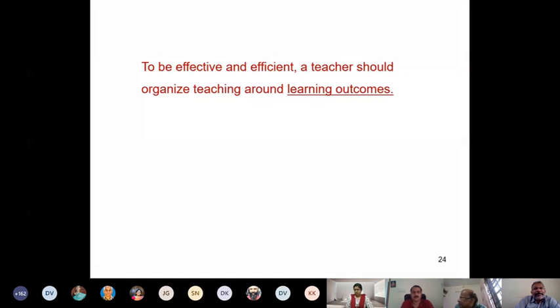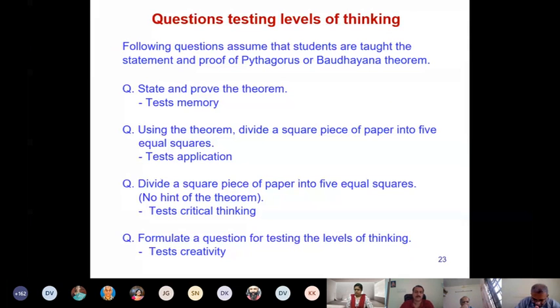Now, the next step of a recipe. Okay, so now I hope people have understood what is the meaning of a good question. So, as I've said, you cannot decide whether a particular question is good or not, because supposing all questions in an assignment or in the exam are at application or critical thinking level, then what will happen? Students will run away. They will never like that course, because it will be very difficult to solve those questions, and students will get demotivated.